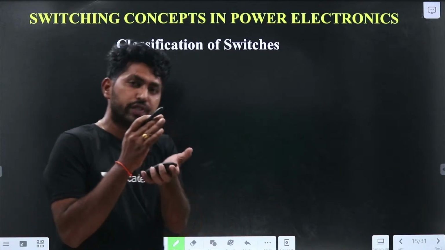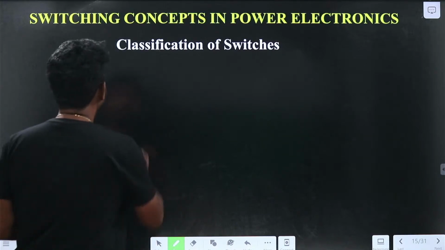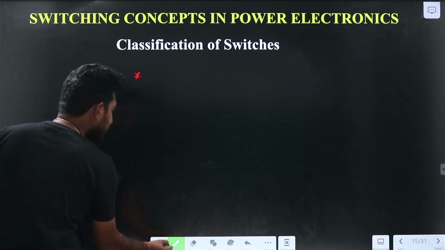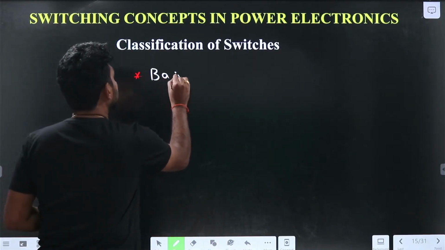The classification of switches is mainly divided into 4 categories. The first category is based on control action.